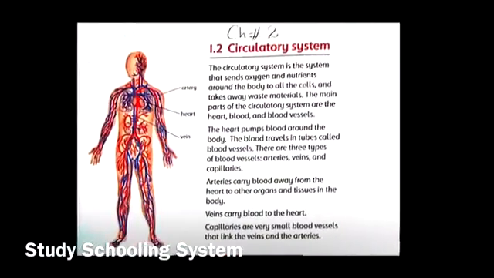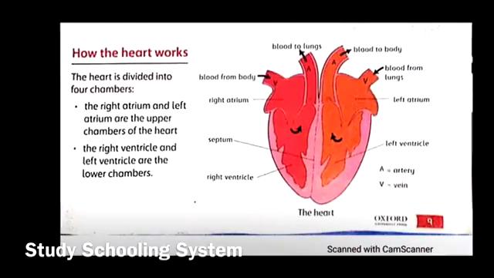So from this page, you just learned what the circulatory system is, what it does, and what it's made up of. Then you learned that there are three types of blood vessels, and you learned what these blood vessels do. So arteries carry the blood away from the heart to the organs, veins carry the blood back to the heart, and capillaries join up arteries and veins together, right?